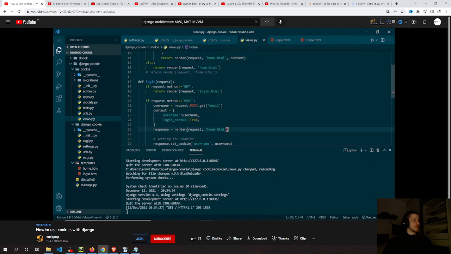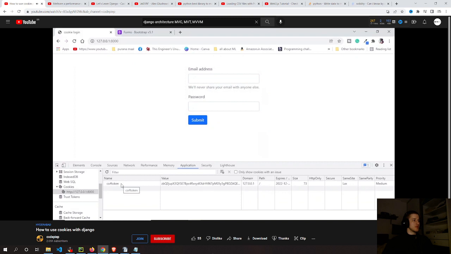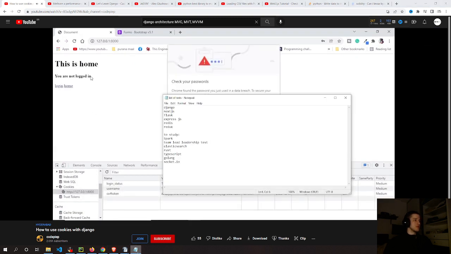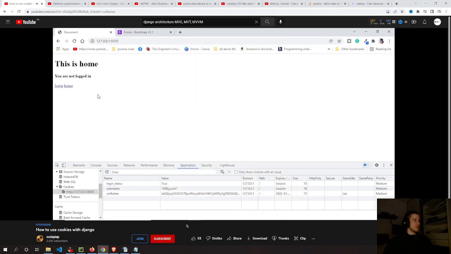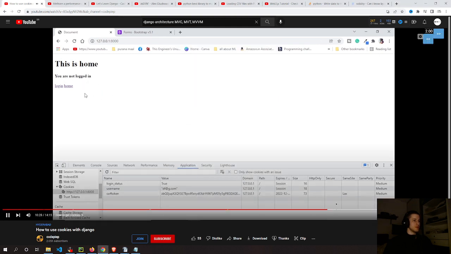In the post method, I removed the context from this render and deleted cookies from the cookie tab. Let me try to log in here. So I will say any Gmail, any password, and if I submit, cookies are getting stored, but it is saying you are not logged in. As the home.html is a single HTML file which is used in different views, we need to keep the context similar in all the views.